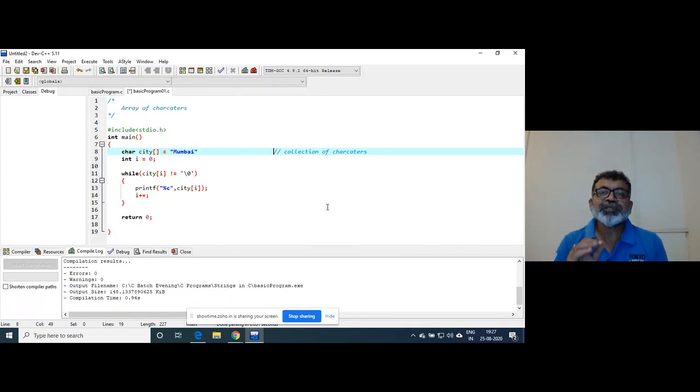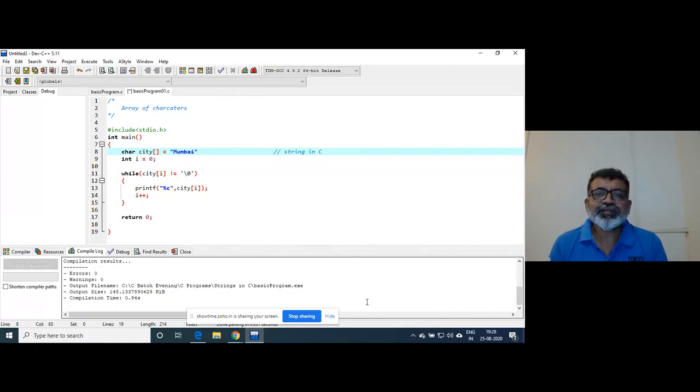There was one option, I think W was there. I don't remember now, but W was in a pair of double quotes. Got that? So this is basically a string. Now I can say this is a string in C.